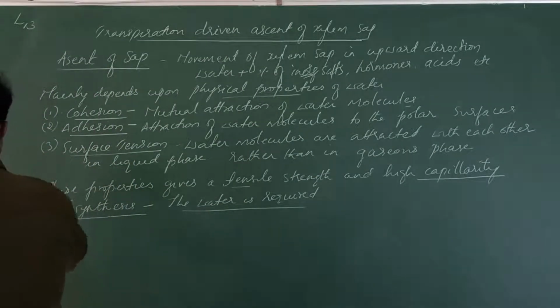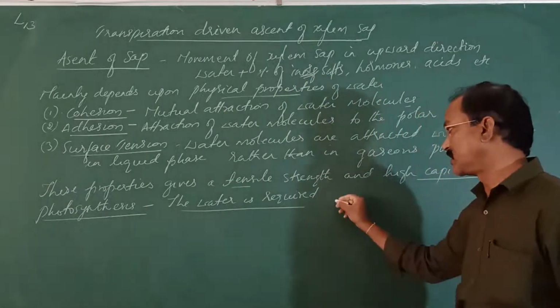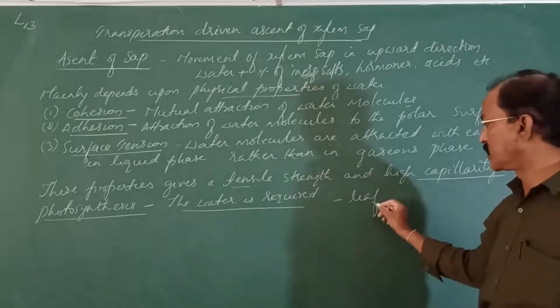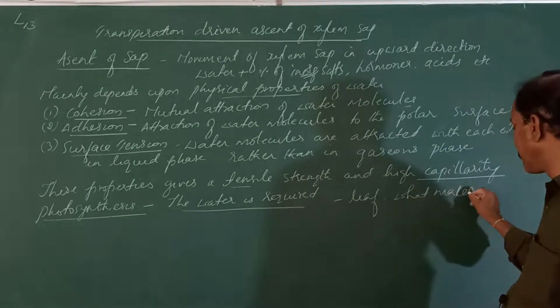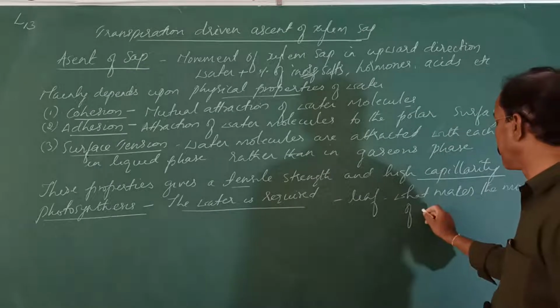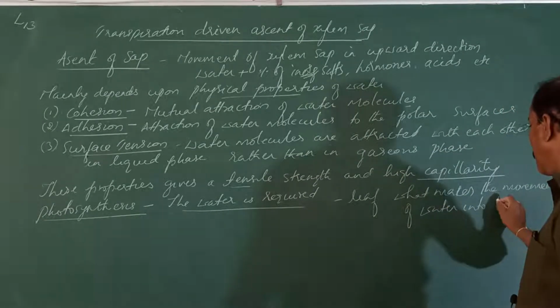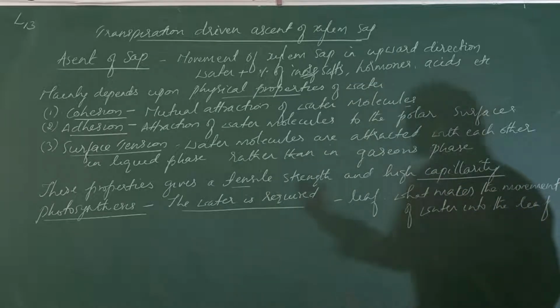So what force makes the water molecules move into the leaf? Where does the photosynthesis occur? In the leaf, no? In the leaf, the photosynthesis occurs. So what makes the movement of water into the leaf, from the roots to the stem and from the stem to the leaf?